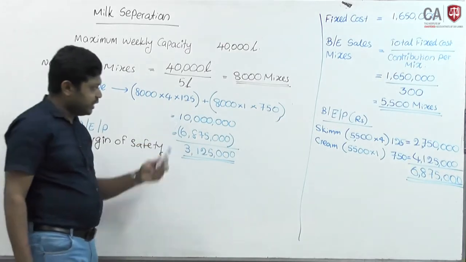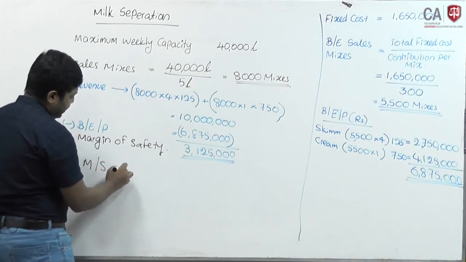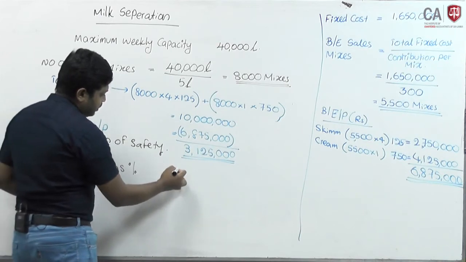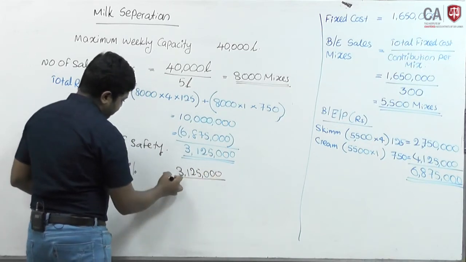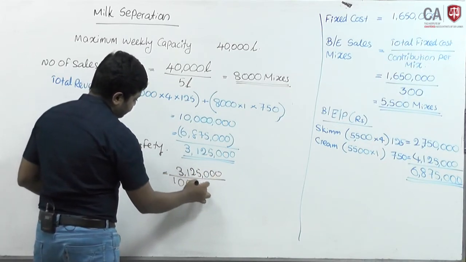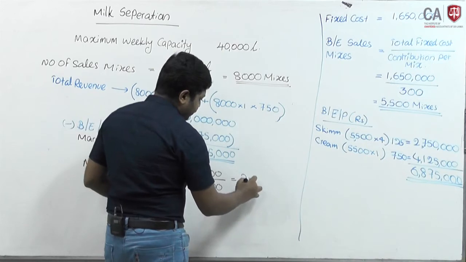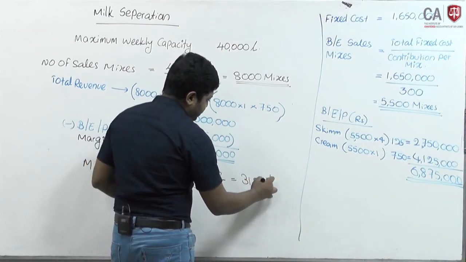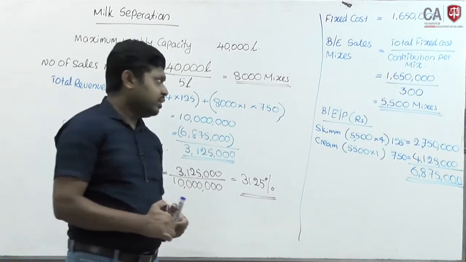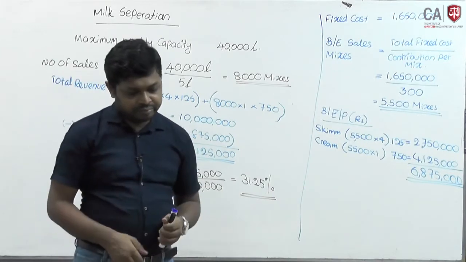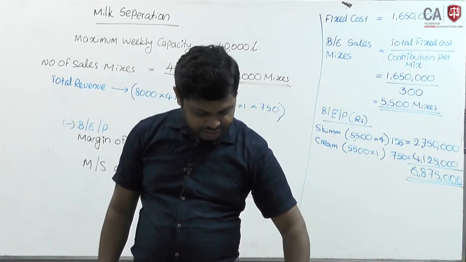As a percentage of turnover, margin of safety is 3,125,000 divided by 10 million, which is 31.25%. This is the answer for part A, and you will earn 3 marks.